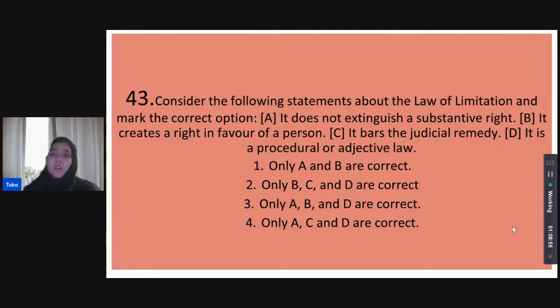Now, are only statements A and B correct? Is it that statements B, C, and D are correct and A is incorrect? Is it that statements A, B, and D are correct and C is incorrect? Is it that statement B is incorrect and A, C, and D are correct only? You may take a while longer to read the statements again, but try to attempt an answer.